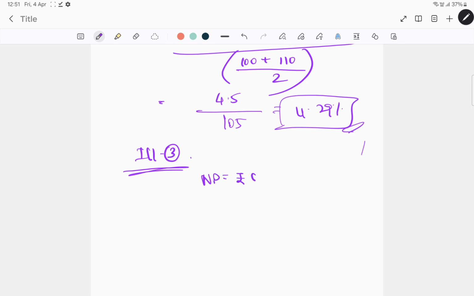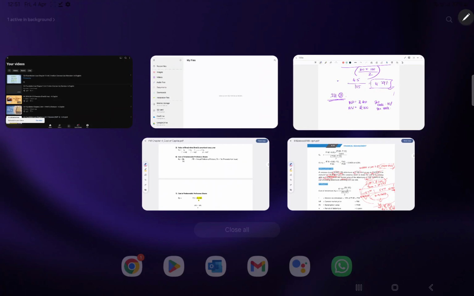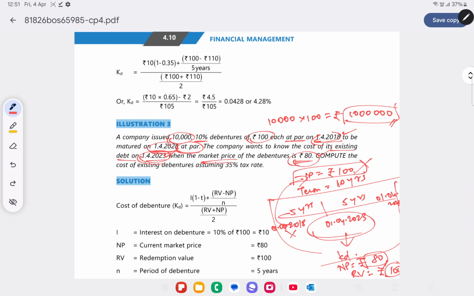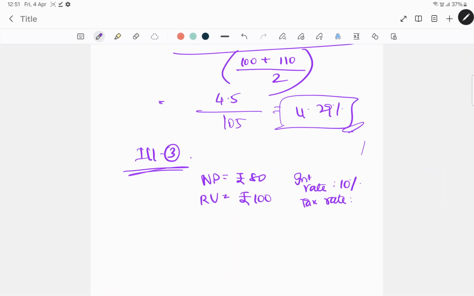So net proceeds equal to 80. Redemption value is 100. The interest rate is 10%. Tax rate is 10% and face value equal to 100. So how do you calculate this?